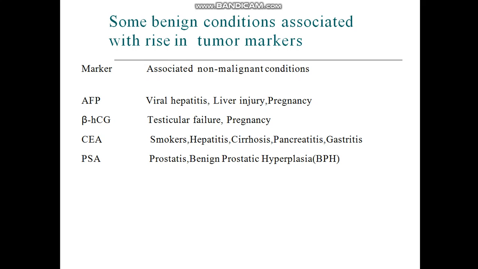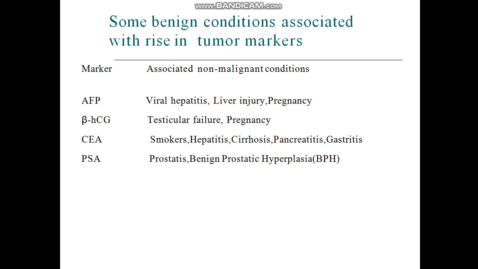PSA level is important for differentiating between BPH and prostate cancer. PSA level in blood in normal healthy individuals is less than 4 nanogram per ml.